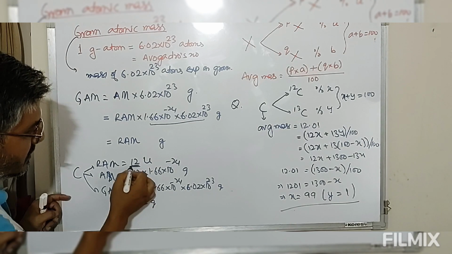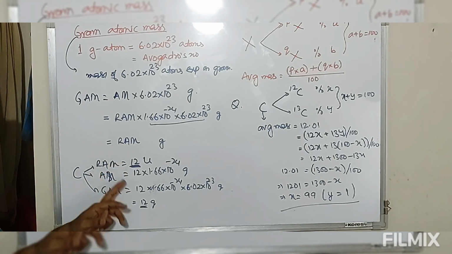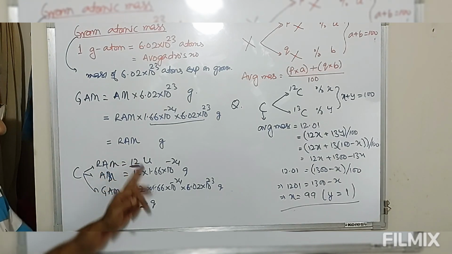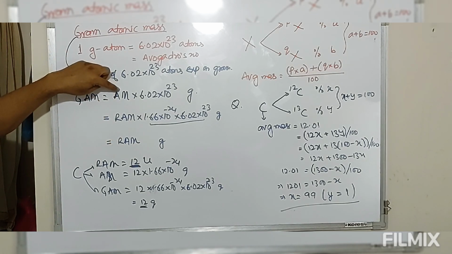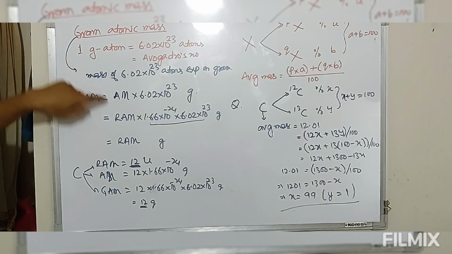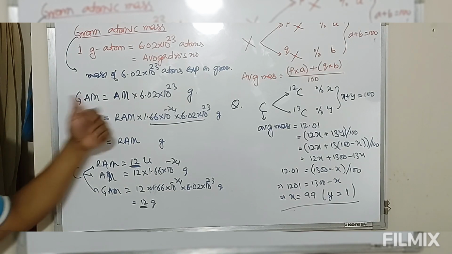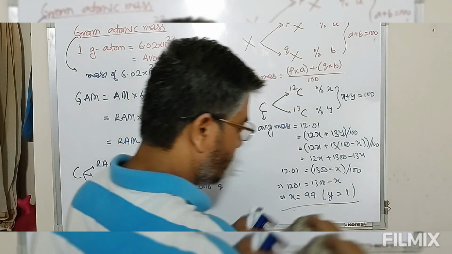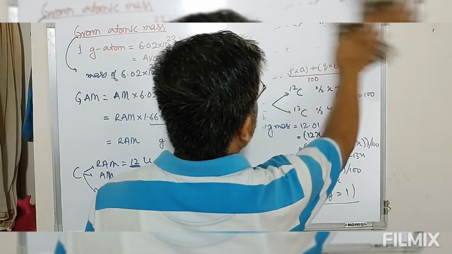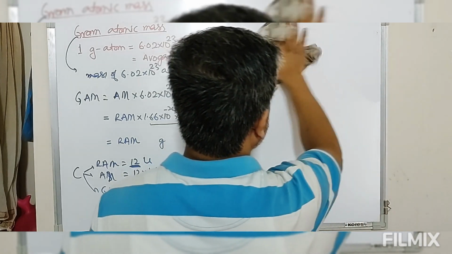So look at this. The numerical value of gram atomic mass and relative atomic mass are the same, but there is a difference. This is the conversion factor, that is the relation between gram, absolute mass, and relative mass. So these are the 4 types of mass used in chemistry literature. Now these are the masses of atoms. If we have the mass of an atom, then we can define the mass of a molecule also, that is the molecular mass. Once we define atomic mass, it is very easy to define molecular mass.